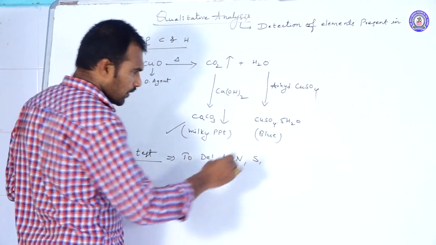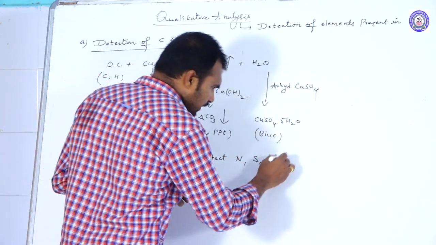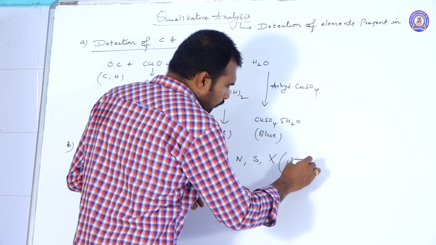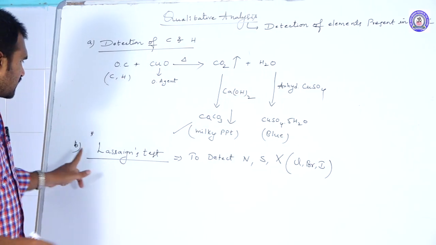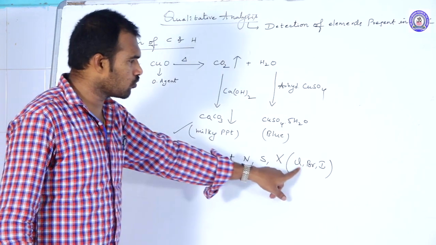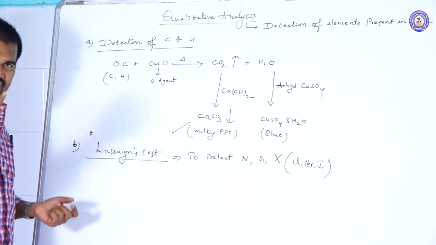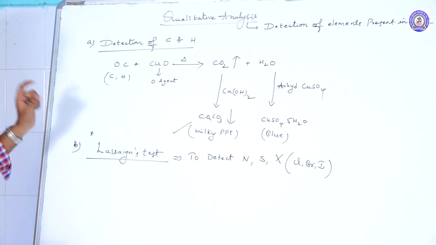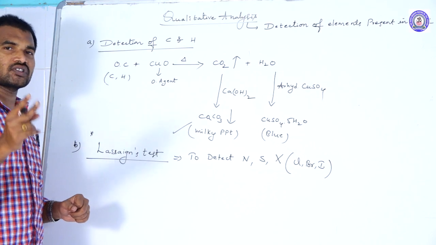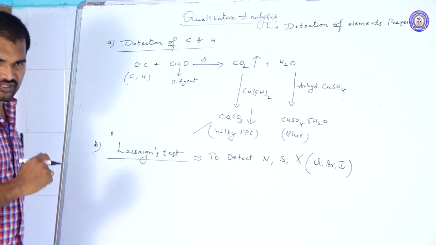Sulfur, and halogens. In the halogens, what are the halogens we can detect? Chlorine, bromine, iodine. Total how many elements can we detect by this Lassaigne's test? Nitrogen, sulfur, chlorine, bromine, iodine. Total 5 elements we can detect by a single test. So that is what we call Lassaigne's test. But this test is a process of 2 steps. Let us discuss.